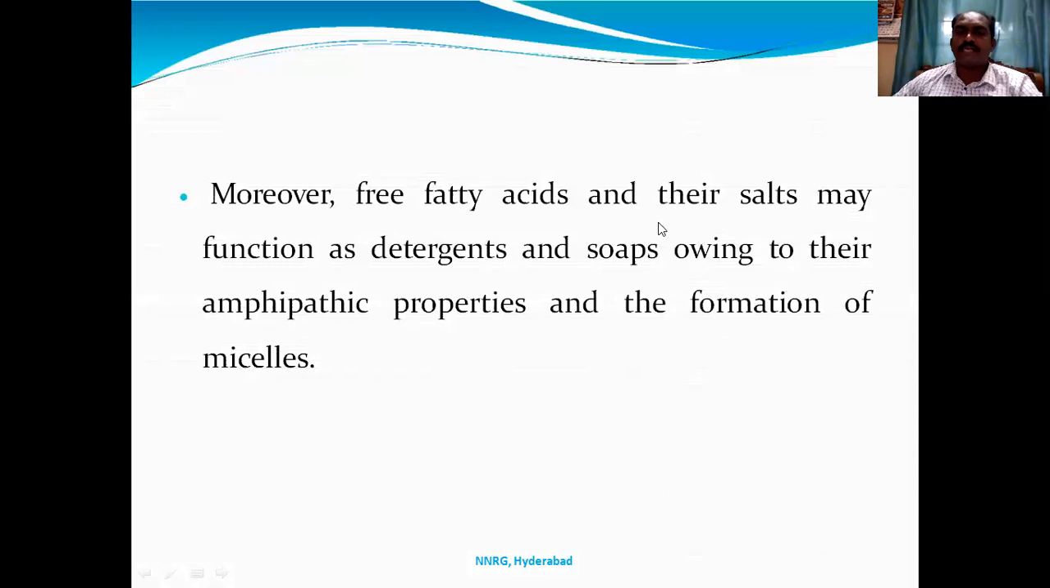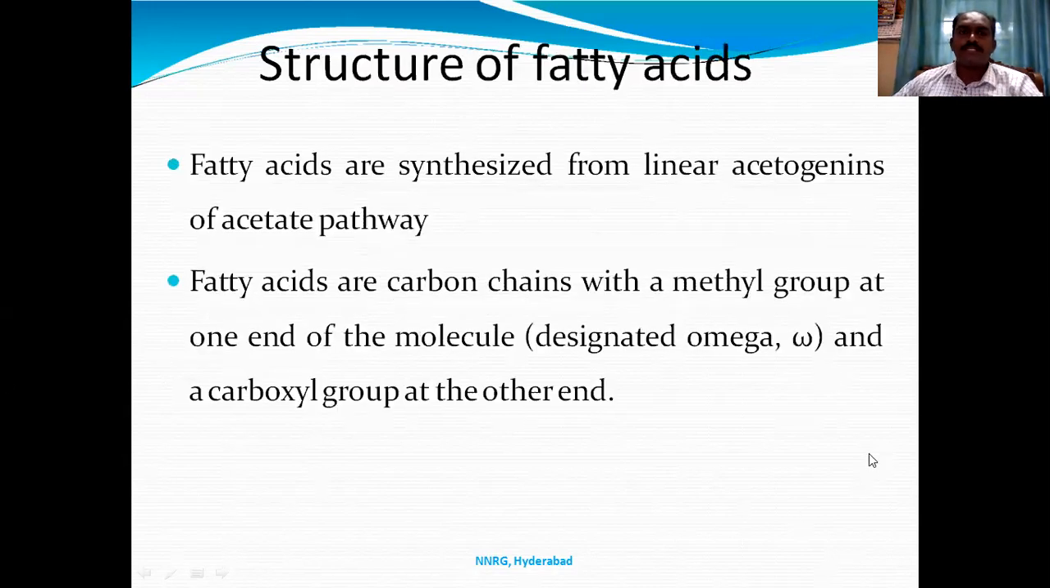Moreover, free fatty acids and their salts may function as detergents. For example, sodium palmitate or sodium stearate are the salts of fatty acids. They act as soaps and are used in detergents because they have amphipathic properties and form micelles.